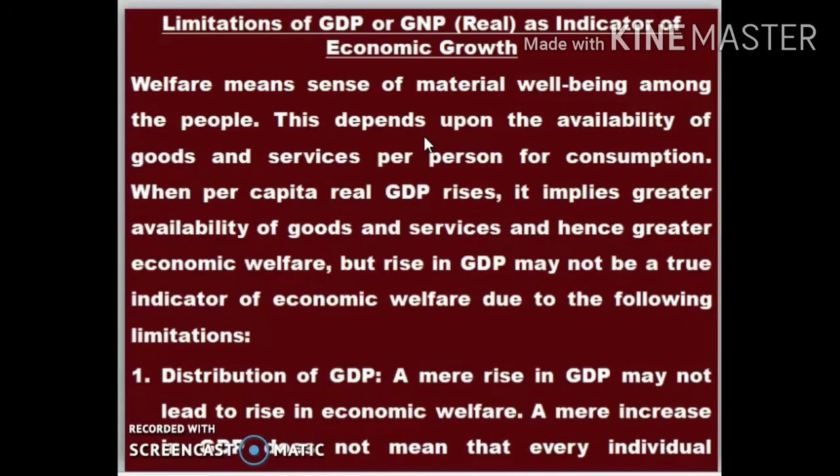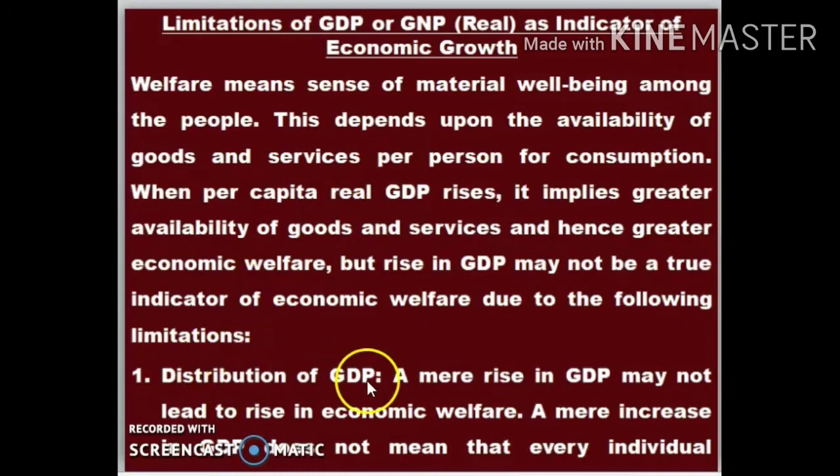If our real GDP per capita is increasing, we will think that our economy is developing, or that all sectors of the economy are equally utilizing the resources and developing. But economists have said that it is not true. So there are some limitations. What are the limitations that we are going to see here?